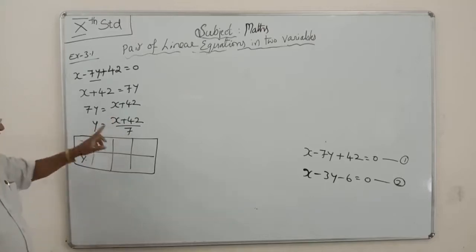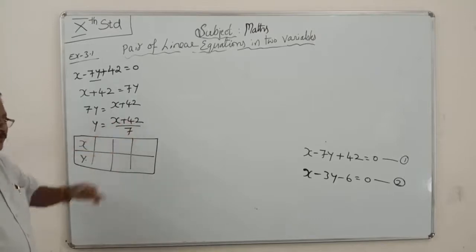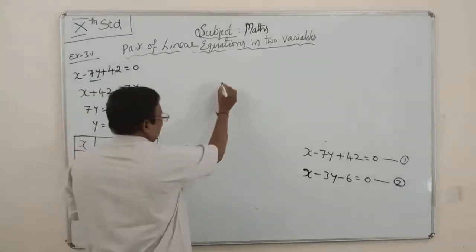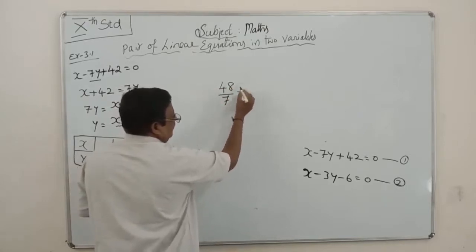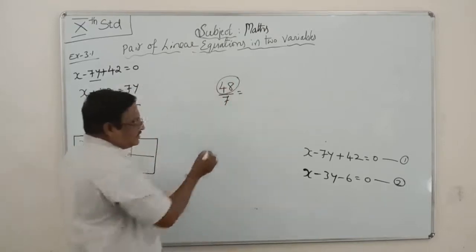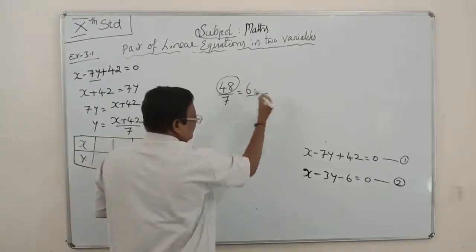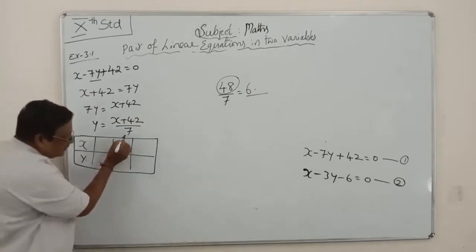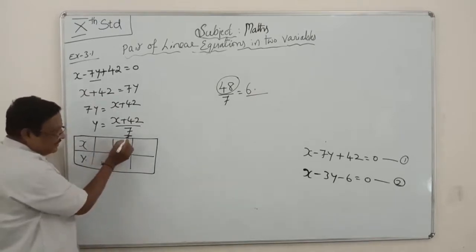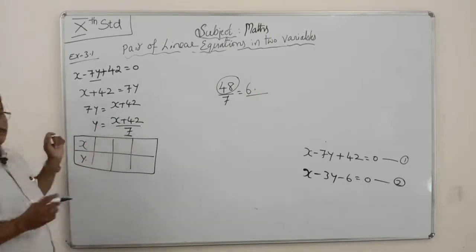Suppose you take x is equal to 6, then 6 plus 42 is 48, and 48 by 7 is not 49. You will get 6 point something, which is a fraction number. That's why, since 7 is in the denominator, you have to take x as a multiple of 7.